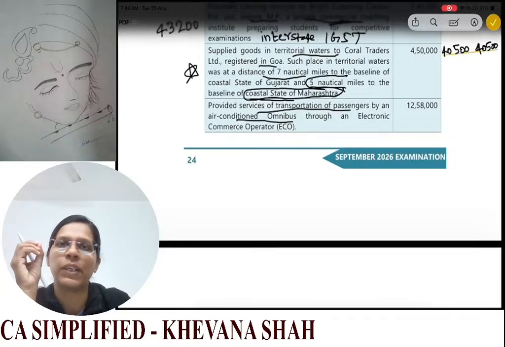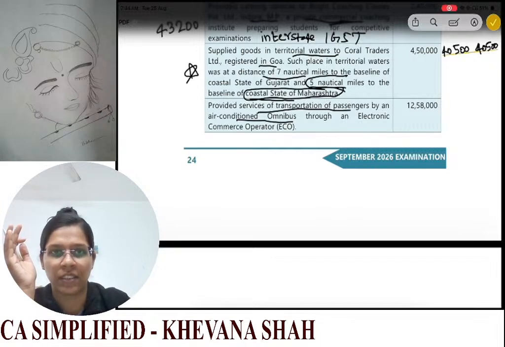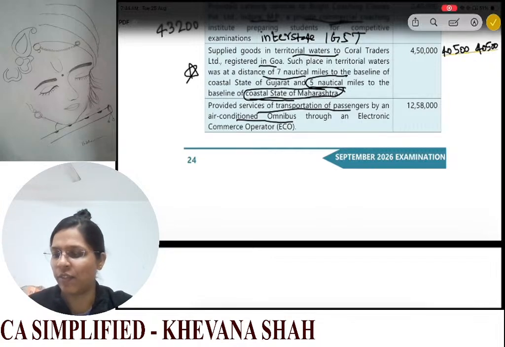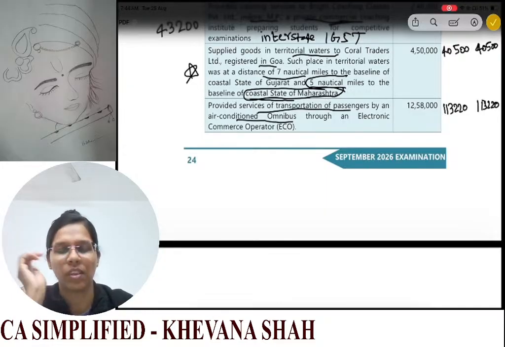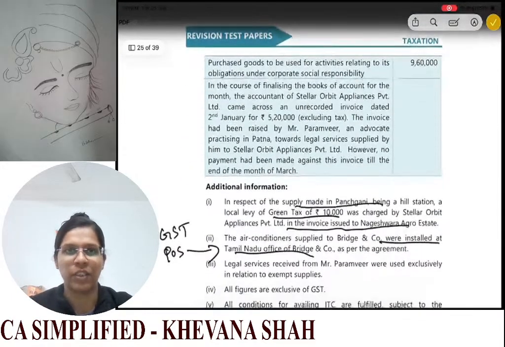So we will take the place of supply in Maharashtra. Okay, and supplier is also in Maharashtra. So we'll consider these as our intrastate supply. And on 12,58,000, 9% CGST and SGST each, 113,220. Okay.